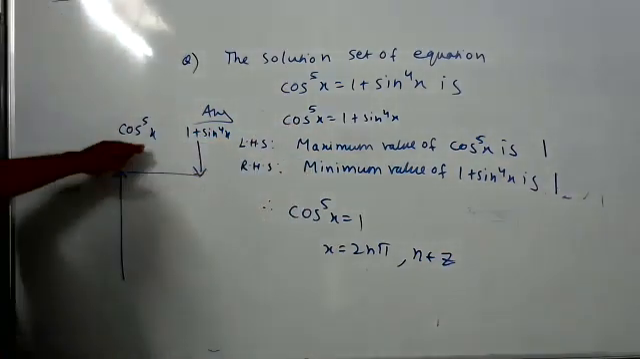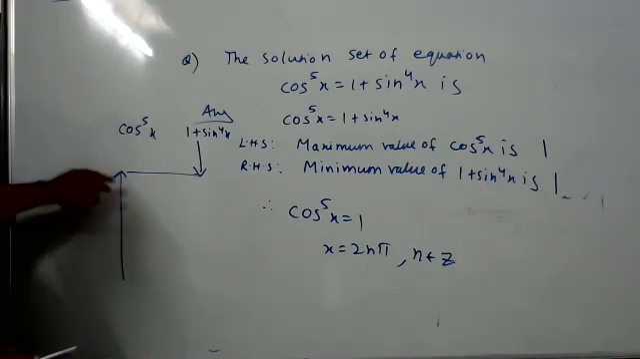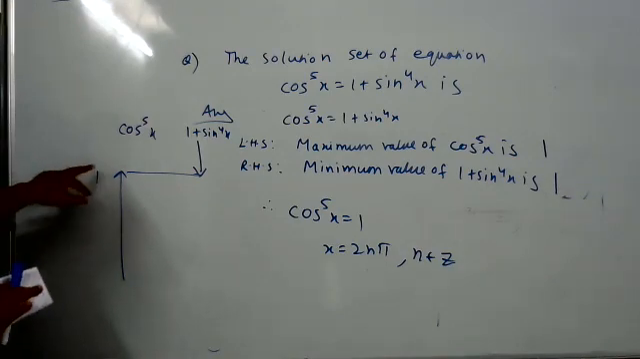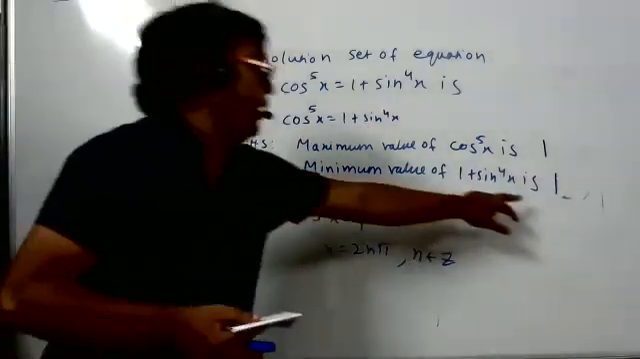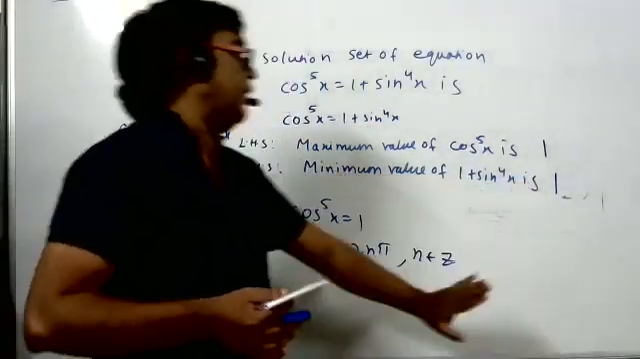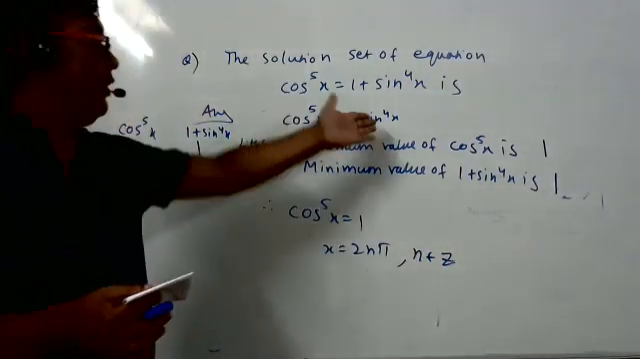See here, cos to the power 5x will take many values, but it will maximum become 1. And right hand side will take many values, but one time it will become 1. It will take values less than 1 only. And both are equal means both are separately equal to 1. Otherwise they will not become equal now.